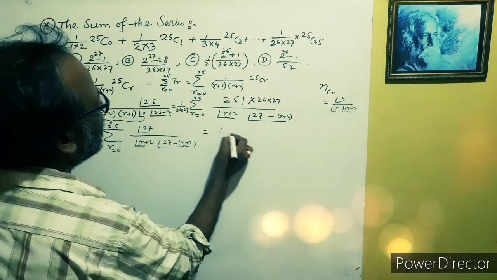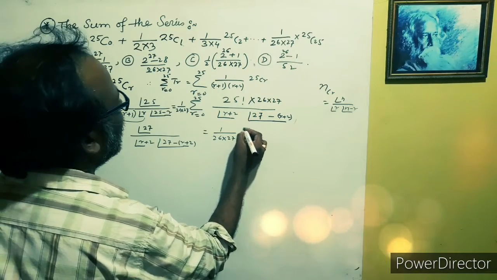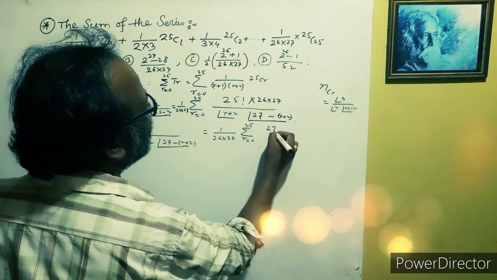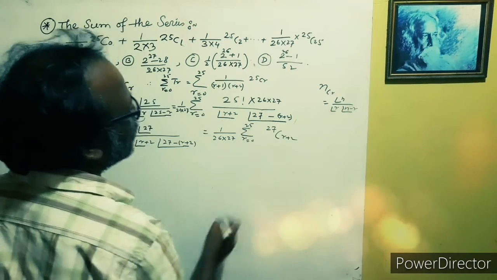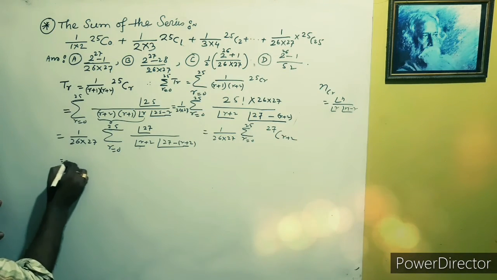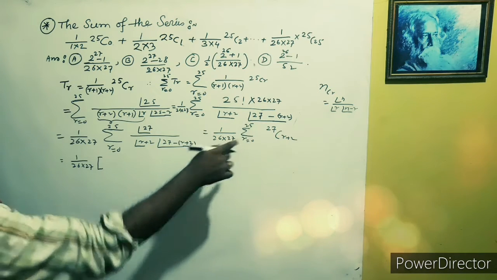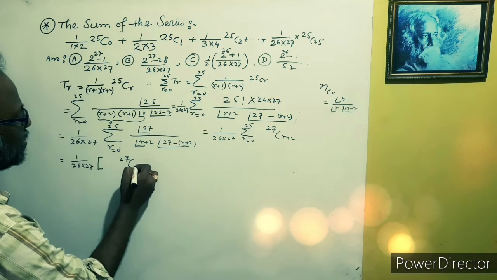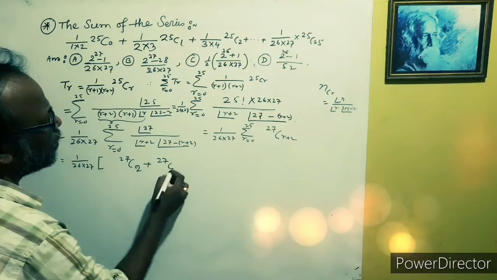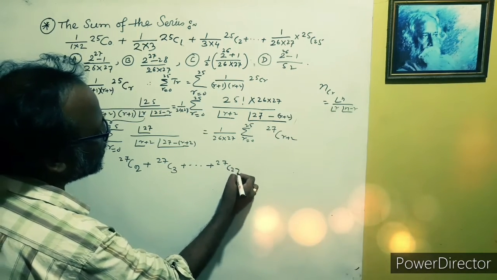So again we write 26 into 27, and this is r equal to 0 to 25, so this is 27C(r plus 2). If we expand this, then we get this, and this is 1 over 26 into 27. Now if we put 0, we get 27C2. If we put 1, then we get 27C3. And the last is 27C27.